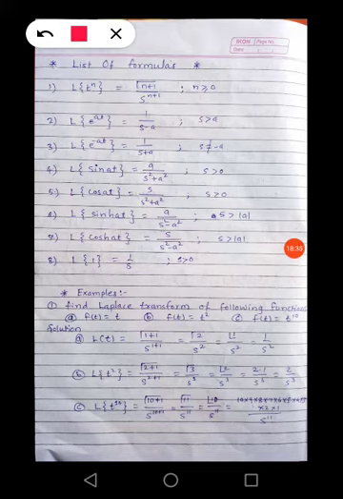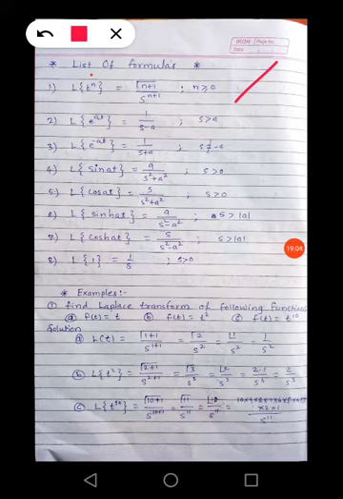So question number 1 is to find the Laplace transform of the following functions. The functions given to you are f of t is equal to t, f of t is equal to t square, and f of t is equal to t raised to 10. First we see Laplace of f of t. Here, by this formula, n is equal to 1, so Laplace of t is equal to gamma of 1 plus 1 divided by s raised to 1 plus 1, equal to gamma 2 divided by s square.